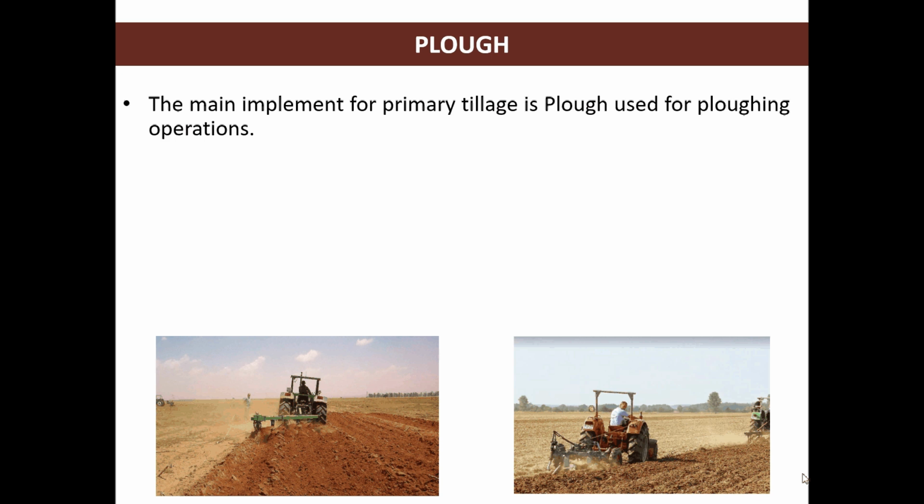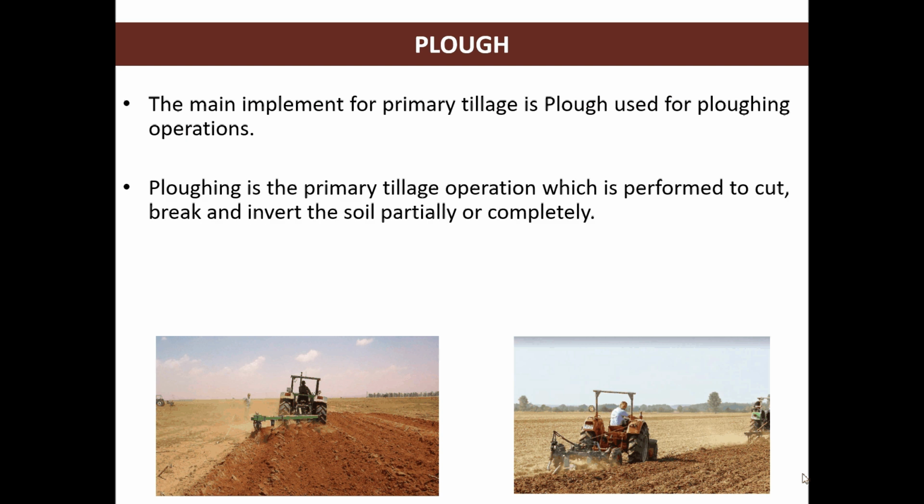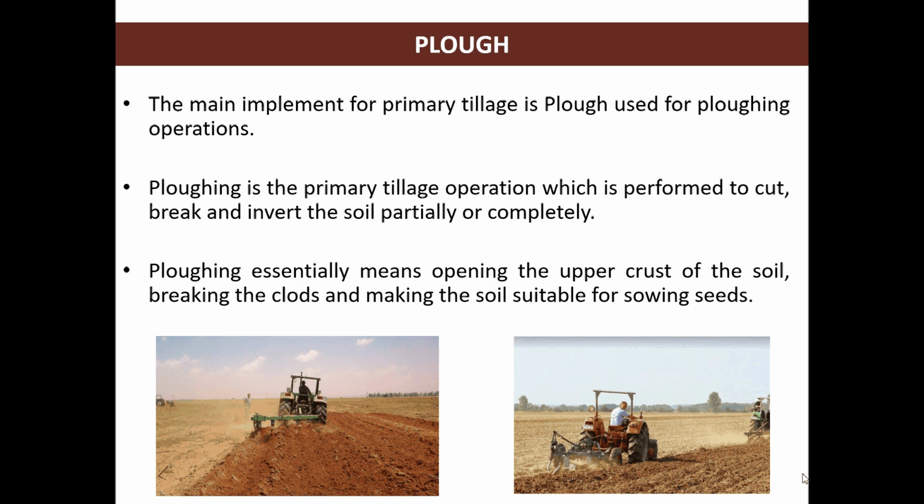What is plow? The main implement for primary tillage is plow, used for plowing operations. Plowing is the primary tillage operation which is performed to cut, break and invert the soil partially or completely. Plowing essentially means opening the upper crust of the soil, breaking the clods and making the soil suitable for sowing seeds.